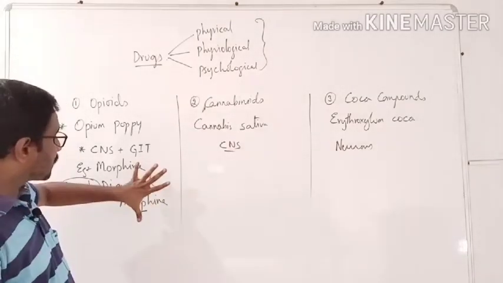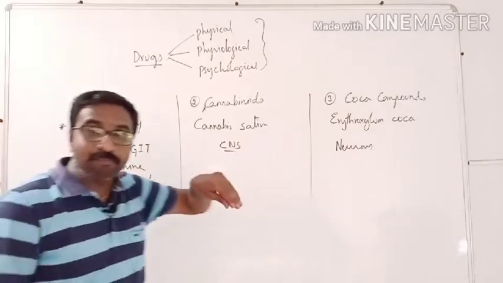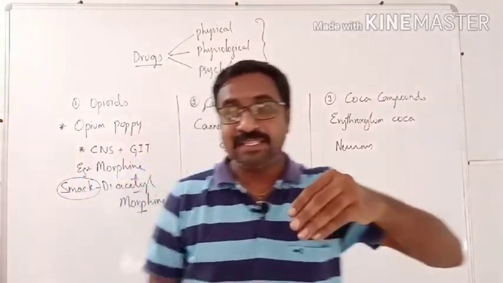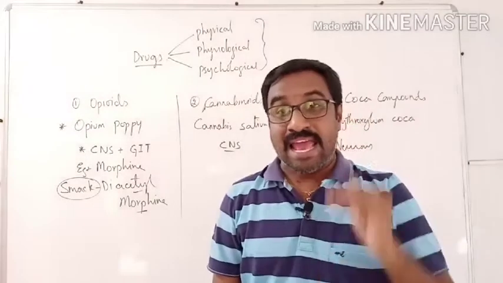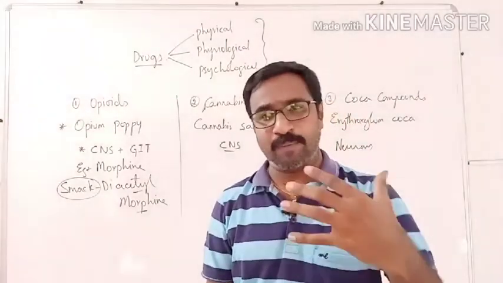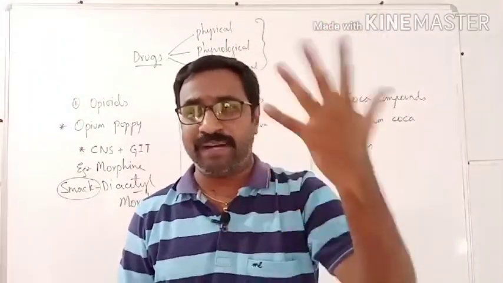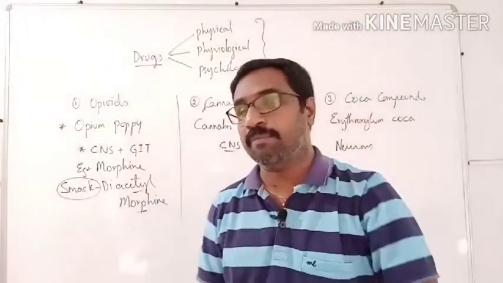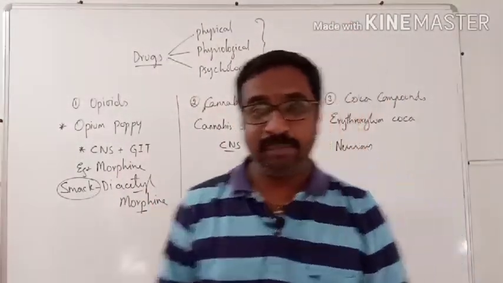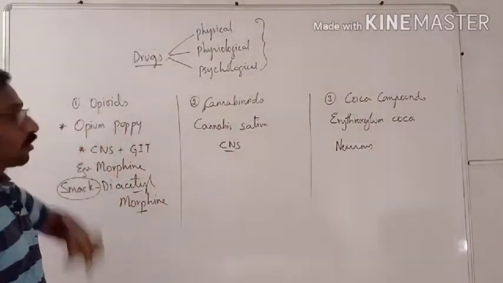So, these particular compounds are useful as depressants and analgesics. Depressants means whenever a person is psychologically very active, hyperactive, he can be brought to normal by these particular chemicals. Like that, it is the opioids.